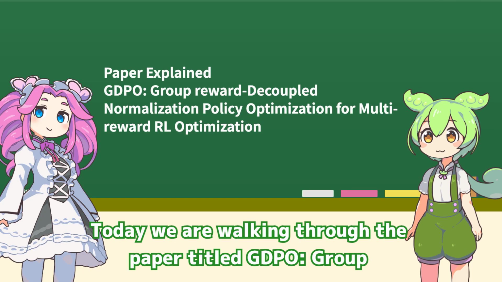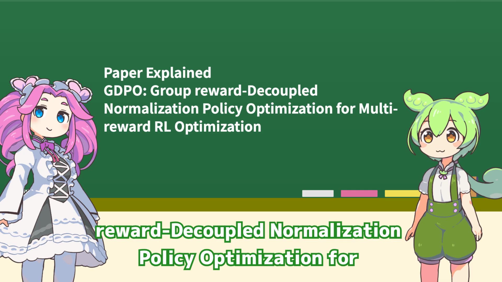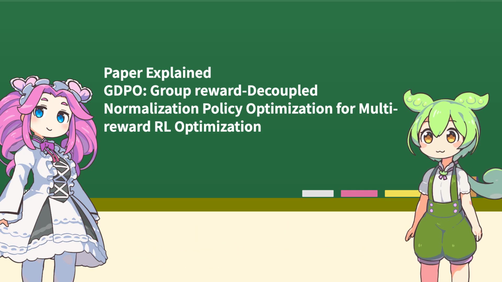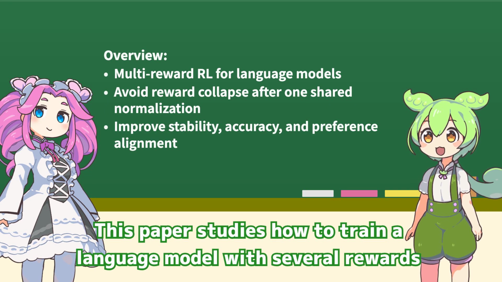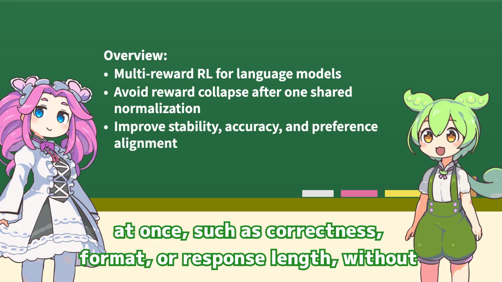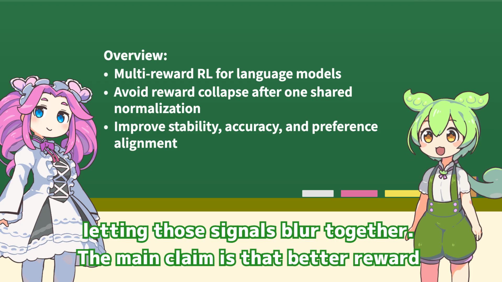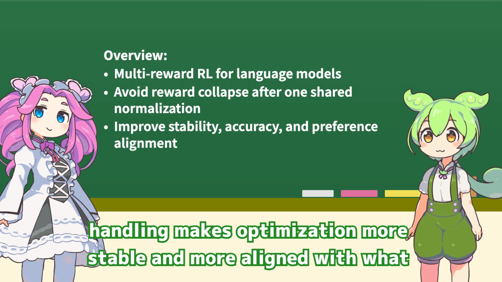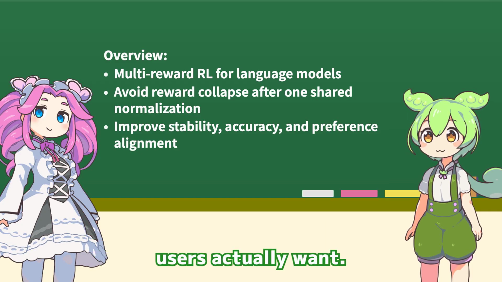Today we are walking through the paper titled GDPO: Group Reward-Decoupled Normalization Policy Optimization for Multi-Reward RL Optimization. Give me the big picture first. This paper studies how to train a language model with several rewards at once, such as correctness, format, or response length, without letting those signals blur together. The main claim is that better reward handling makes optimization more stable and more aligned with what users actually want.